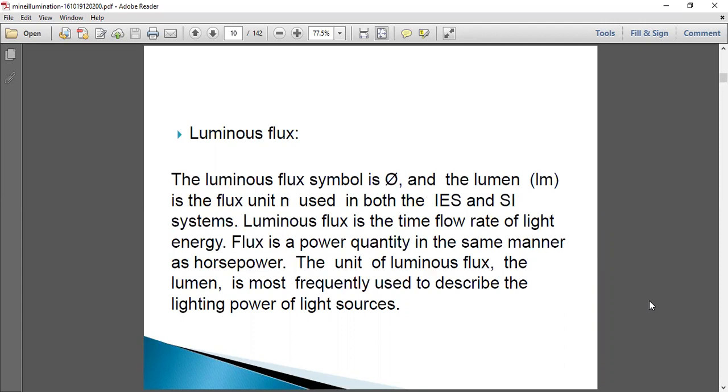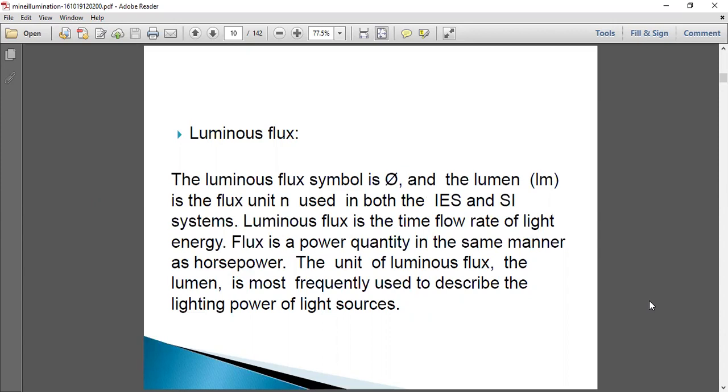Now the luminous flux. The luminous flux symbol is phi and the lumen, Lm, is the flux unit used in both the IES and SI systems. Luminous flux is the time flow rate of light energy. Flux is a power quantity in the same manner as horsepower. So generally horsepower is used as a unit of power. Like the same, flux is a power quantity to represent the luminous flux.